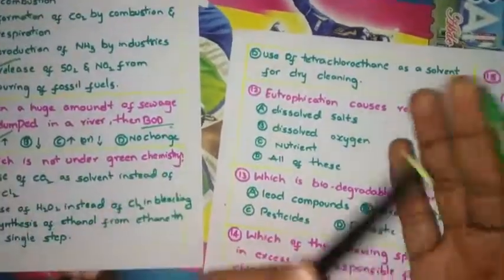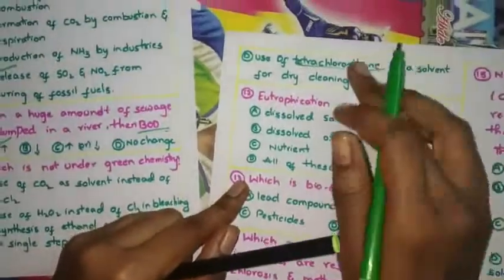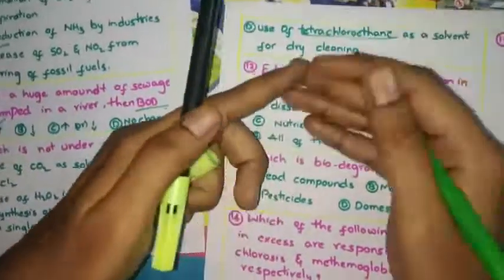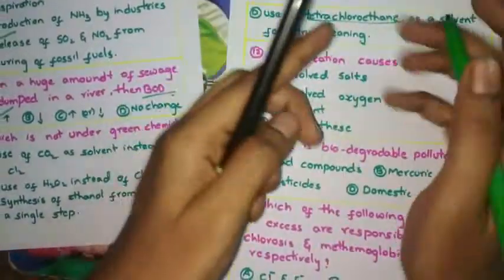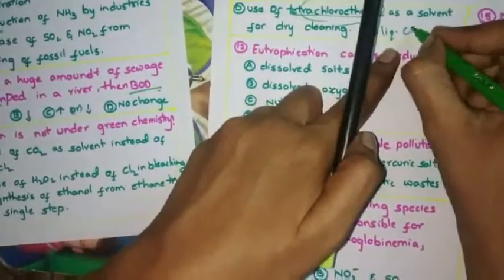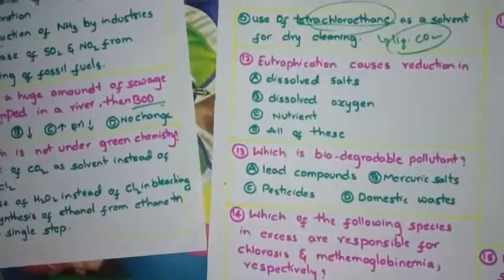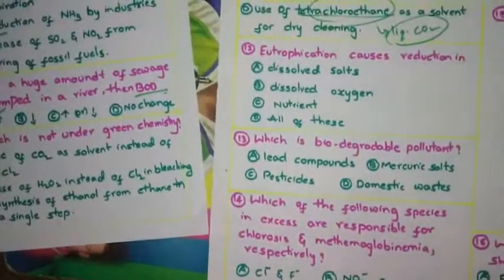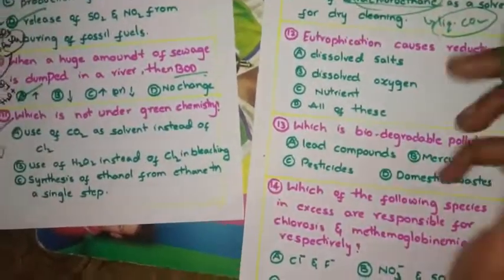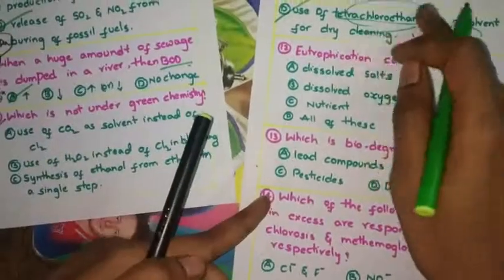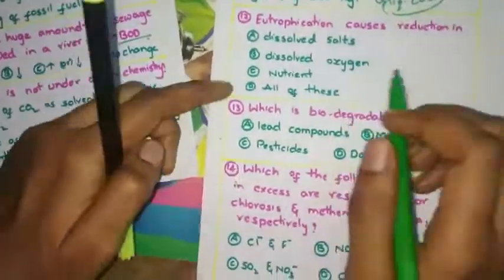In olden days they used tetrachloroethane for dry cleaning, but it causes harmful effects on groundwater. To improve on this, we use liquid CO2, which is less harmful to groundwater. This is a method to reduce pollution, which we call green chemistry. So this option is correct because they asked for not under green chemistry, and here they said to use tetrachloroethane. No, you have to use liquid CO2.